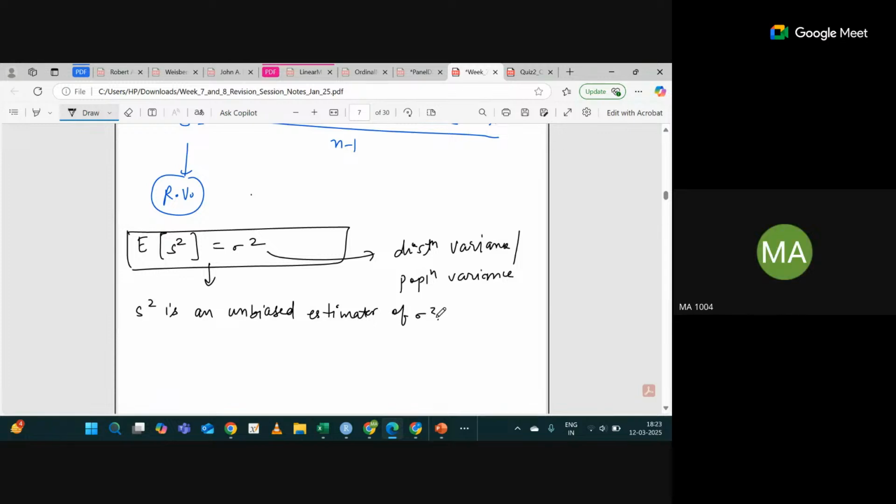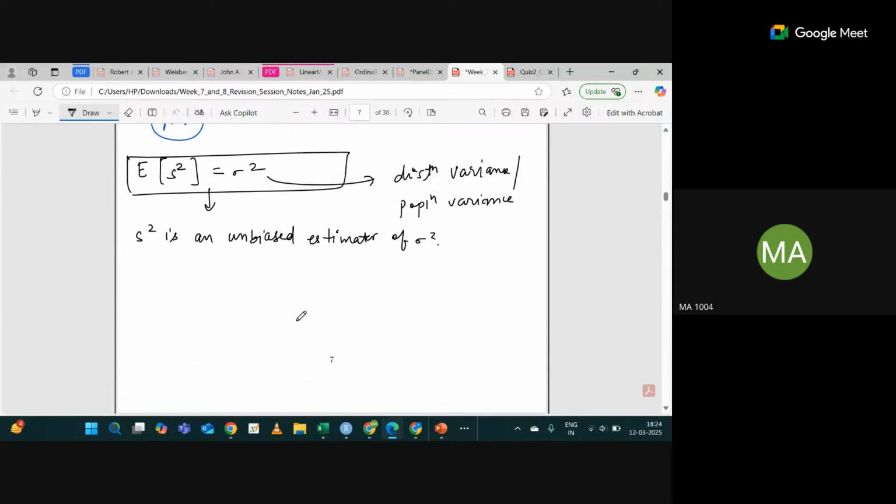Yes, sir. So if I would like to summarize, the expected value of x bar is mu, and the expected value of s square is sigma square.